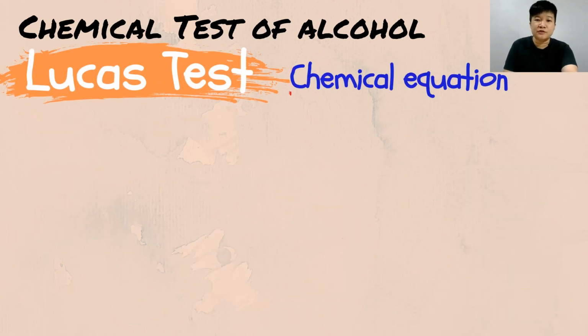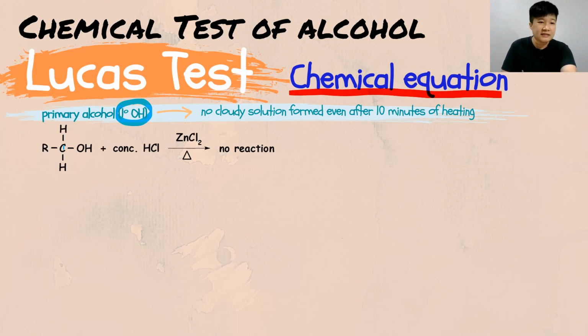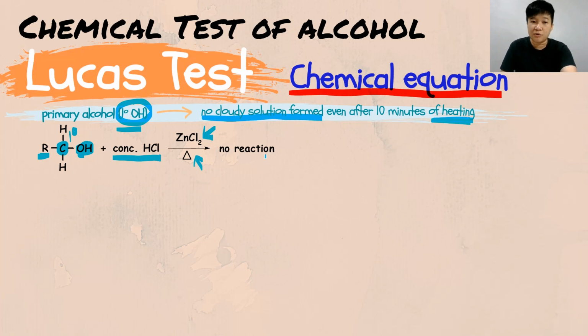Next, let's move to the chemical equation. The chemical equation for your primary alcohol over here will be something like this. It's a primary alcohol because the carbon holding the OH is only bonded to one R group. So this carbon is a primary carbon, therefore it's a primary alcohol. It reacts with your concentrated hydrochloric acid in the presence of zinc chloride and also heat, because you require heating. But there will be no reaction because there is no cloudy solution formed. So there will be no reaction.